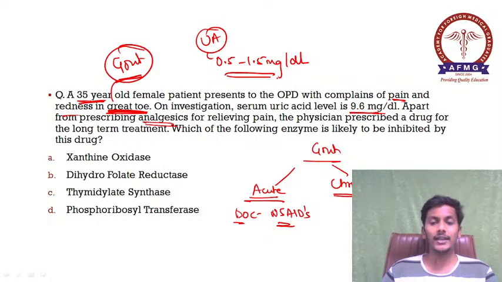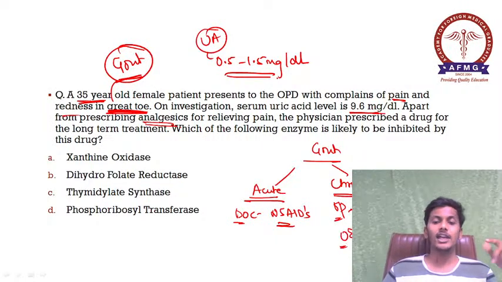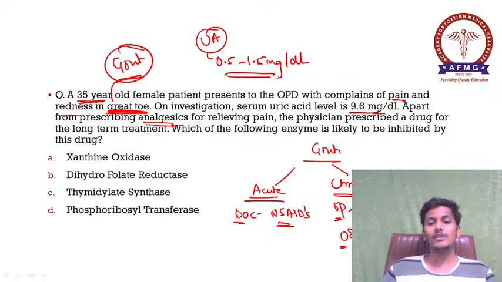Whereas in cases of chronic gout, the drug of choice depends on whether the person is an overproducer or an under-excreter. If the person is an overproducer, the drug of choice would be allopurinol. Whereas if the person is an under-excreter, the drug of choice would be probenecid. So please remember. And as we all know, allopurinol is the drug which inhibits which enzyme?